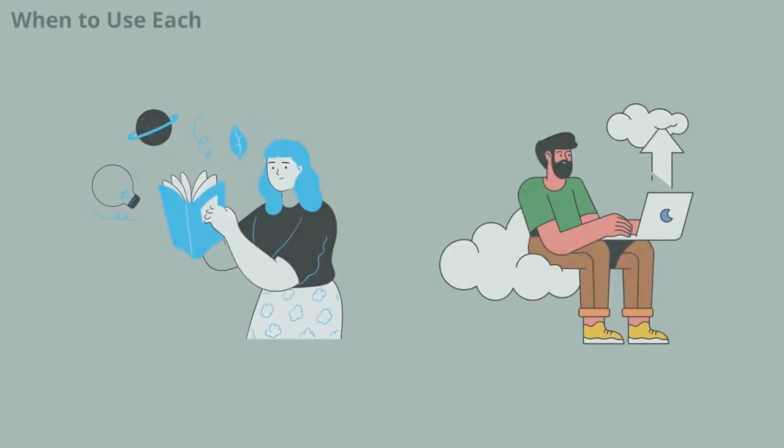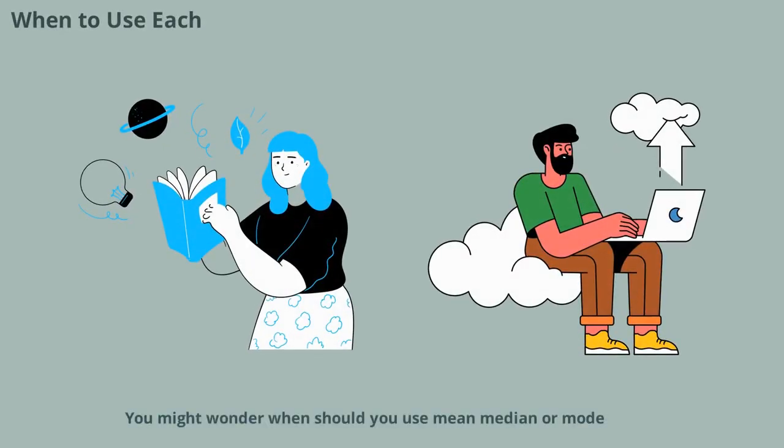You might wonder, when should you use mean, median, or mode? Use the mean when you want the overall average. Use the median when you want the middle value, especially if there are really big or small numbers. Use the mode when you want to know what's most popular. Each one is useful in different situations, so it's good to know them all.